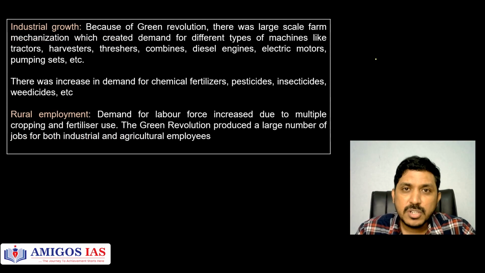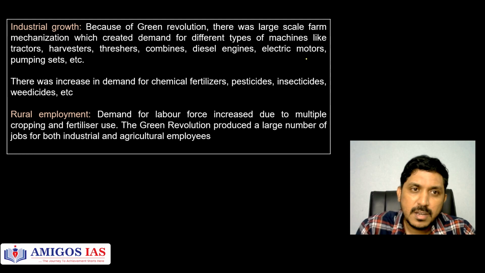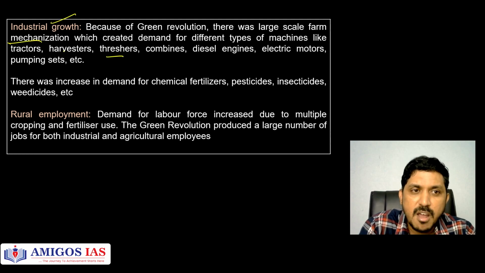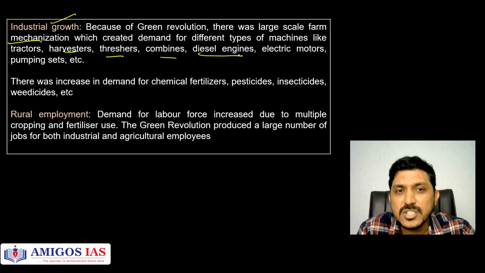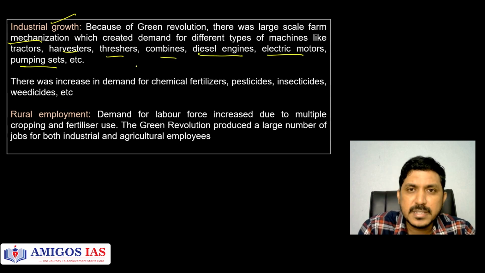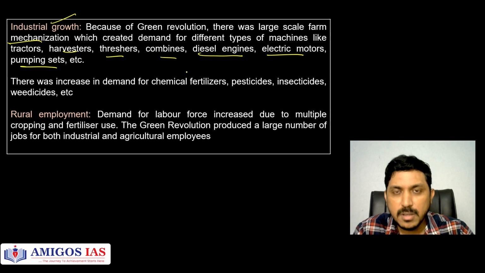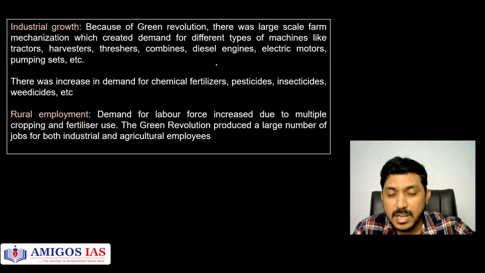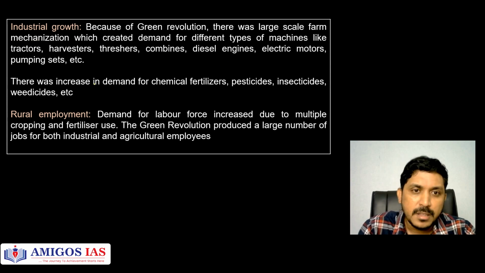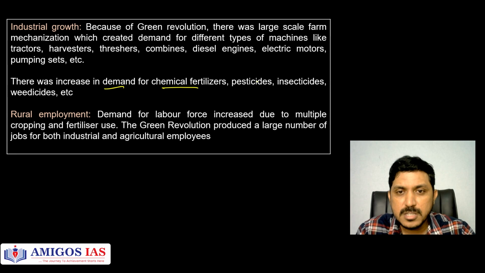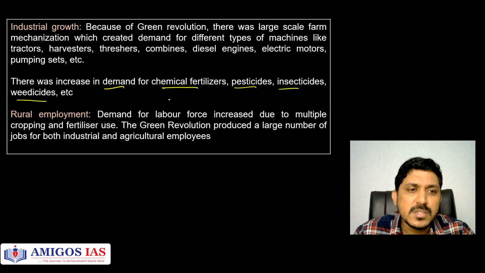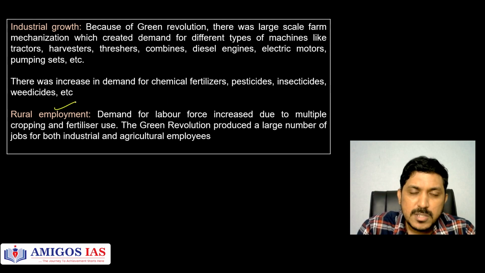And the next impact, industrial growth, because you require a lot of agricultural implements. Definitely you require industrial growth. So mechanization, like for example tractors, threshers, harvesters, combines, diesel engines, electric motors, pumping sets, all require what? Industrial growth. Because of industrial growth only can we achieve these things. So the green revolution created a demand for this. There was also an increase in demand for chemical fertilizers, pesticides, insecticides, weedicides, herbicides, whatever you can call them. And rural employment also increased.